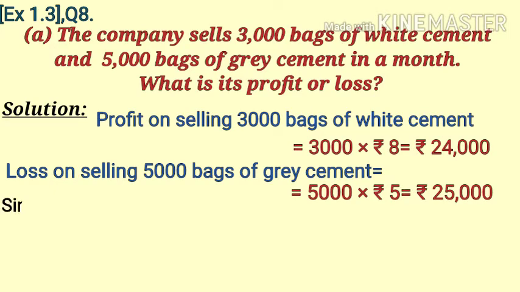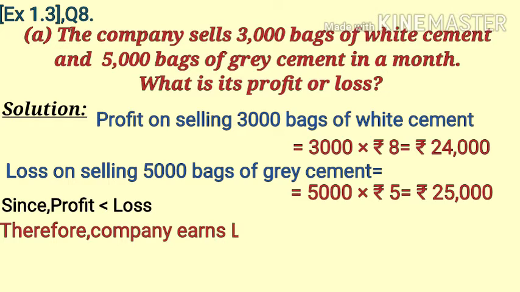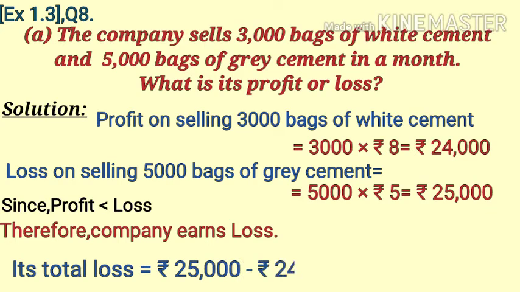Now since profit is lesser than loss, that means company will earn loss in total in that month. And to find that loss, we will subtract 24,000 from 25,000 and it is equal to rupees 1000. So hence company will earn loss of rupees 1000 in that month.